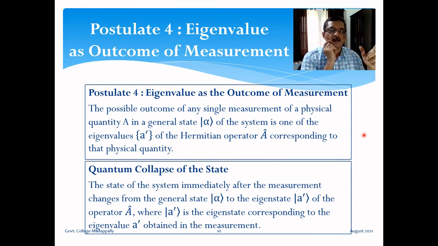Then immediately after the measurement, the state of the system, which initially is in a general state ket alpha, collapses to the eigenstate corresponding to the measured eigenvalue A prime. That is, it collapses from ket alpha to ket A prime. This is called quantum collapse of the state. This is connected to the fourth postulate: eigenvalue as the outcome of an individual measurement.